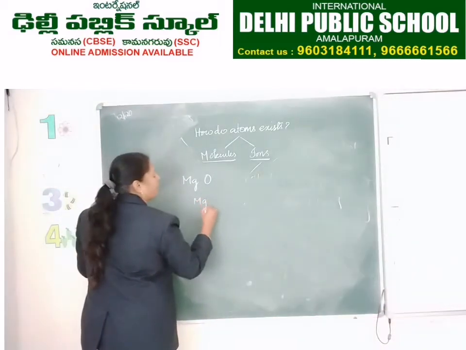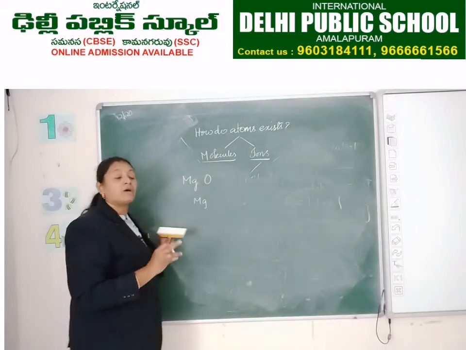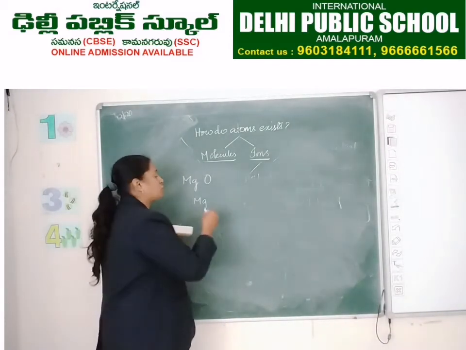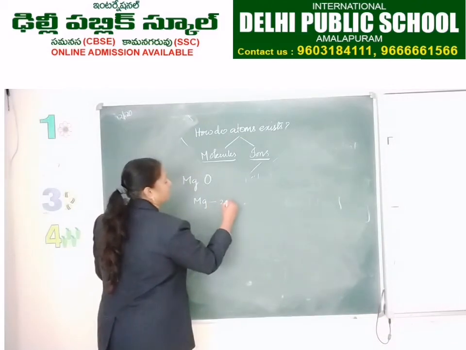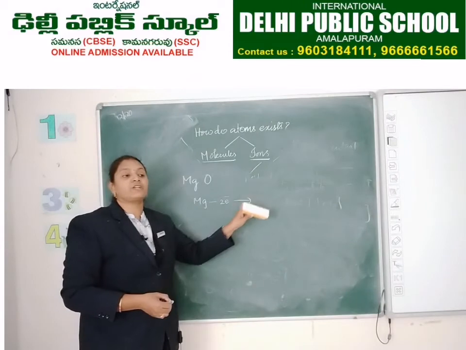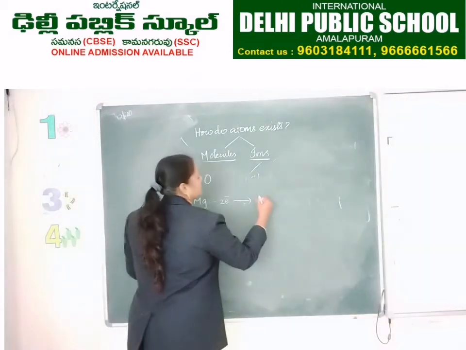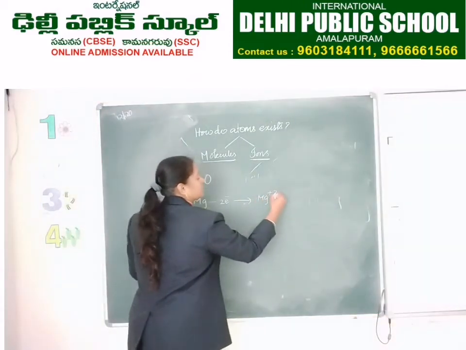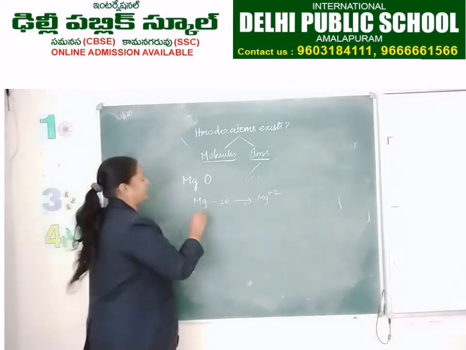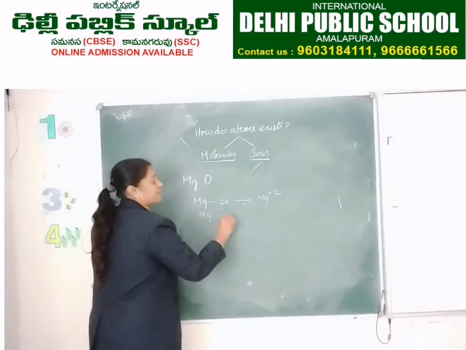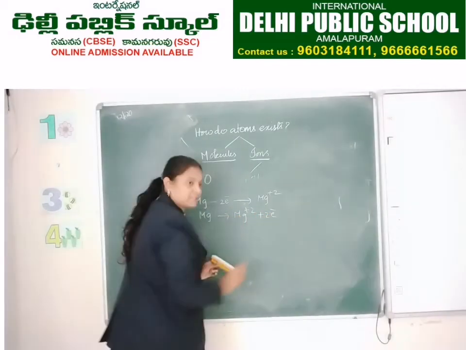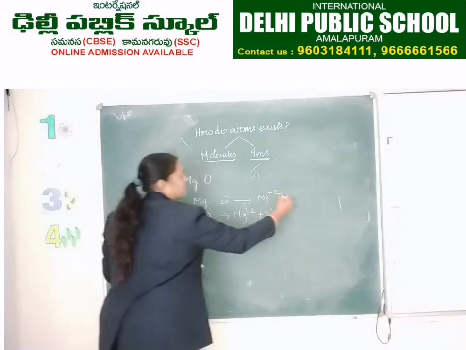So magnesium, how many electrons? 12. How many electrons does it need to lose? 2. So it gives, what will be the product here? Mg plus 2. This equation can also be written as Mg gives rise to Mg plus 2 plus 2 electrons.